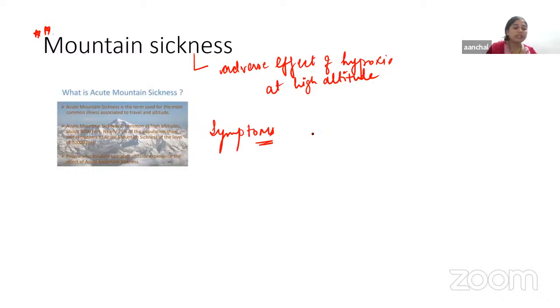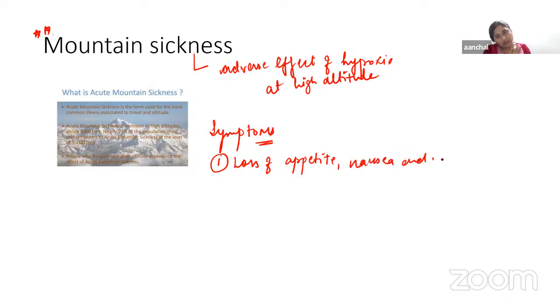In mountain sickness, the symptoms occur mostly in the digestive system, cardiovascular system, respiratory system, and nervous system. One by one, we're going to discuss. If we talk about the digestive system, there will be loss of appetite, nausea, and vomiting. This occurs because of expansion of gases inside the GI tract.